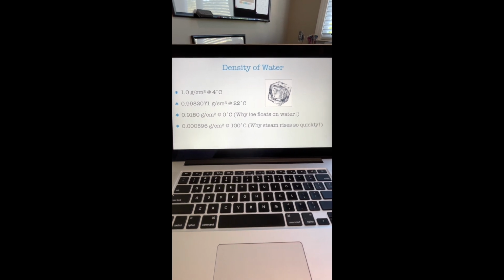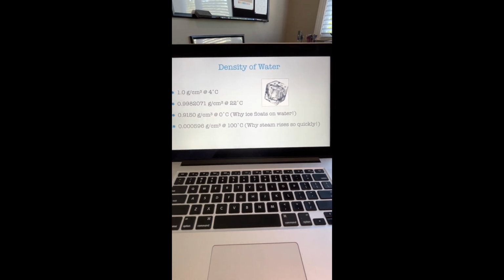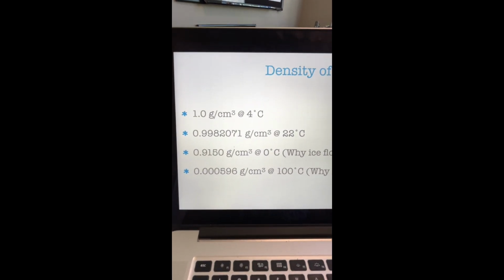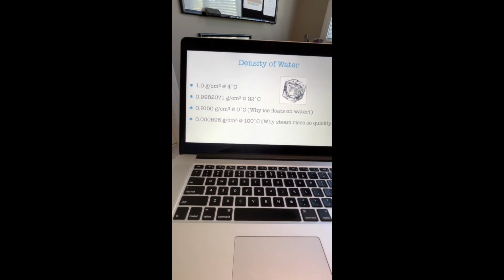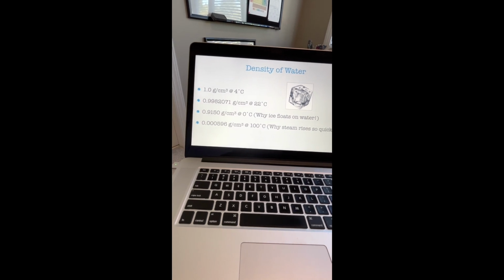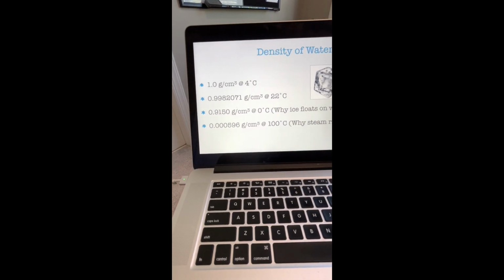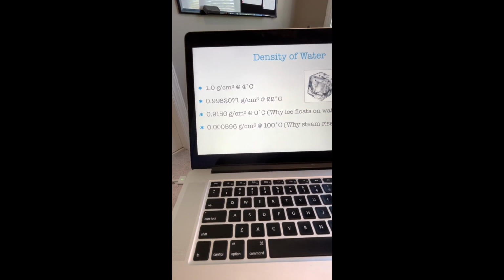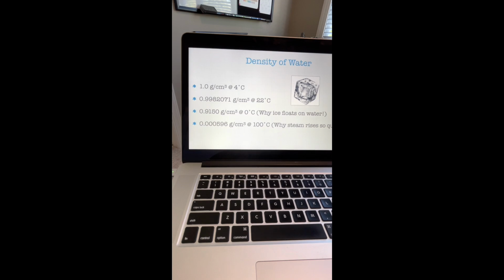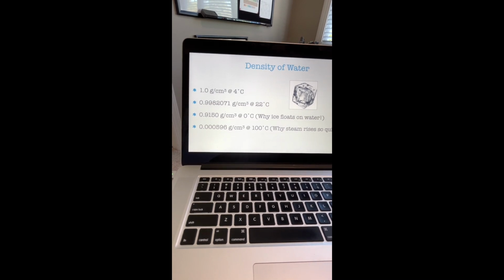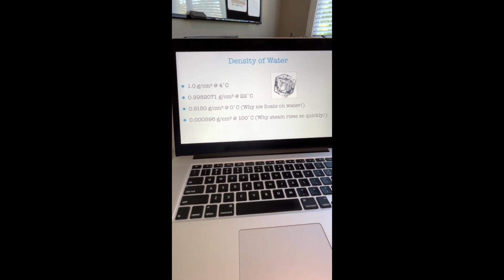For example, the density of a substance never changes for a given temperature. Water has a density of 1 gram per centimeter cubed at 4 degrees Celsius. The density of water at room temperature, which is about 22 degrees Celsius, is 0.9982071 grams per centimeter cubed. That is close enough to 1 that we don't really need to worry about the difference. But this will help us understand why ice floats on water.